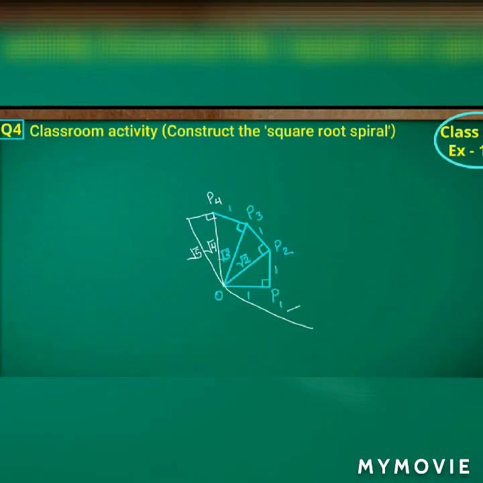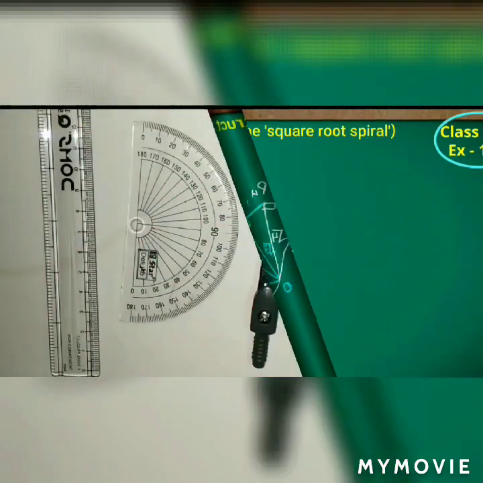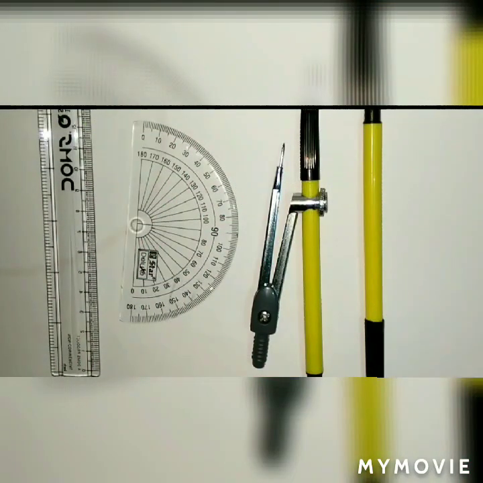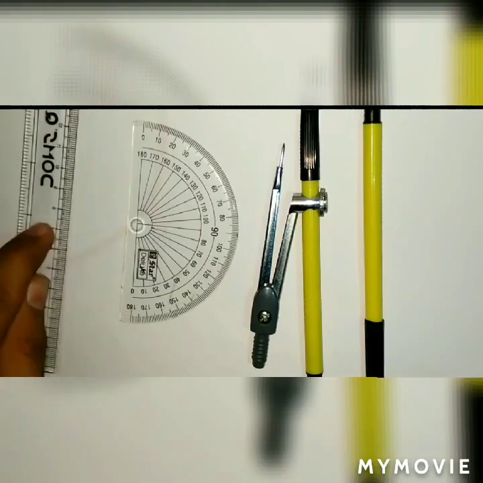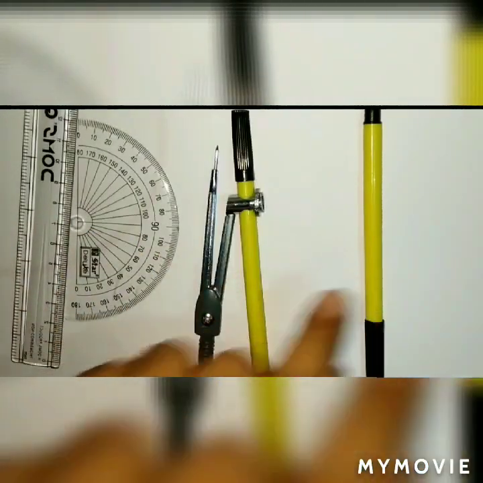We will just do this activity on paper by using instruments. Till root 7 you have to do it and send it to me in the group. Are you people getting this? This is the assignment for you. Till root 7 you have to do the square root spiral and send it to me. Now let's start with the instruments. The things you need are a ruler, protractor, compass as well as a pencil.